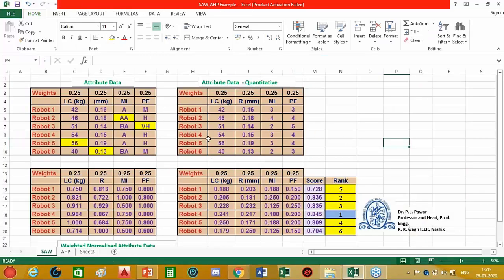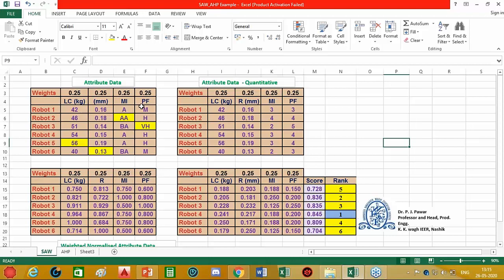So I will first demonstrate this example to show you what is the effect of assigning weights to the different attributes. So again, let us consider our problem of robot selection. So let us consider there are 6 robots. Every robot has a different configuration with respect to these particular attributes.